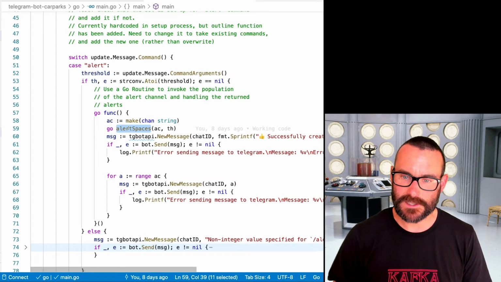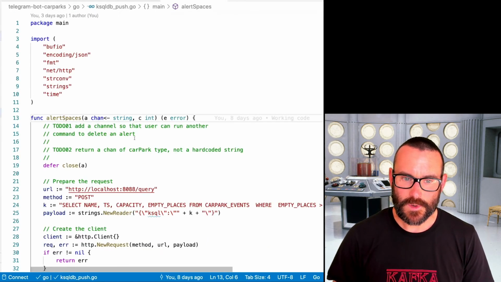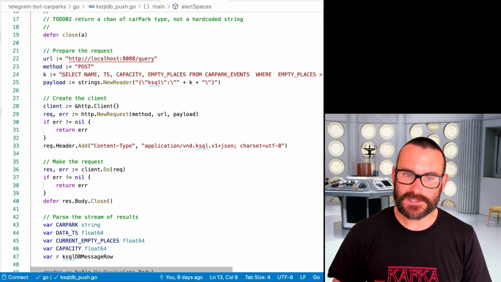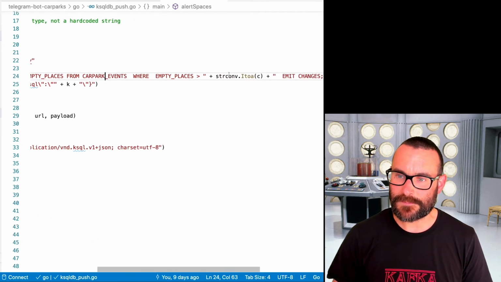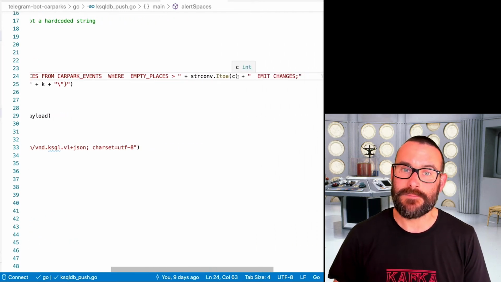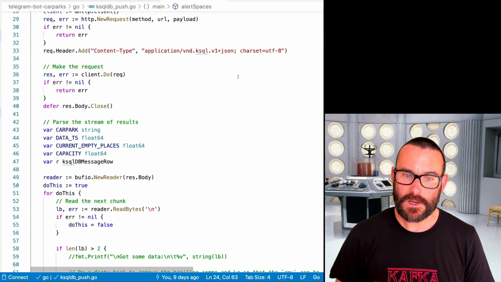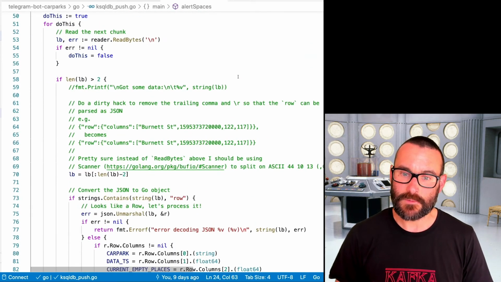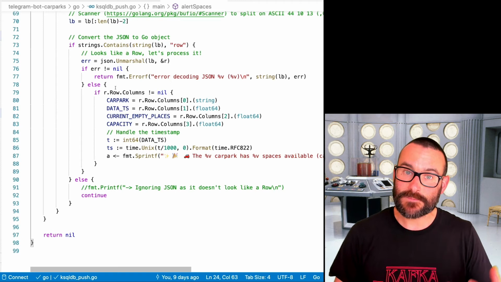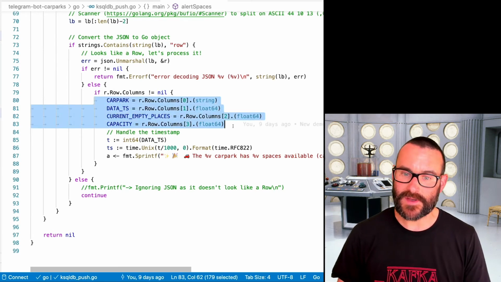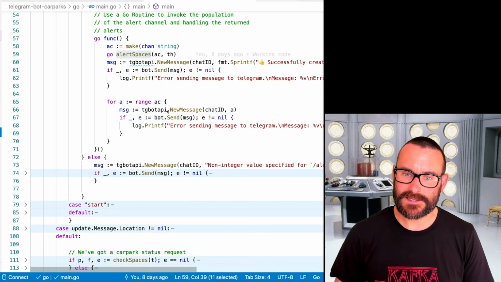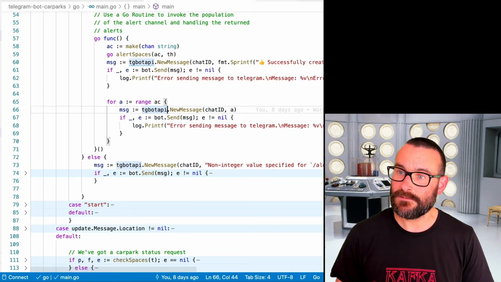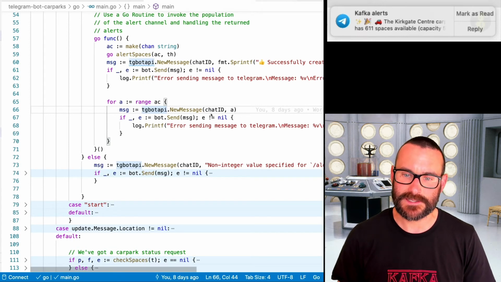We've got a function here called alert spaces. If we go to the definition for that, we can see over here it's now going to run this command against ksqlDB, saying select from car park events where empty places is greater than that threshold, emit changes. So we do the request against ksqlDB, and we wait for the data to come back. As it comes back, we put it into these Go variables, and we return that out to a channel. That channel comes back and sends it out to the user. As we can see here, it's just popped up in the top right hand side.